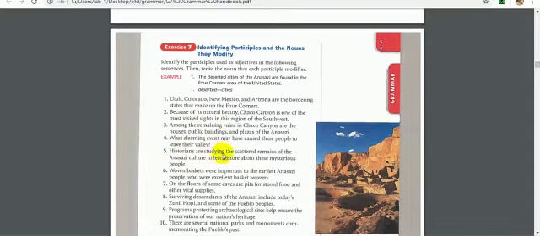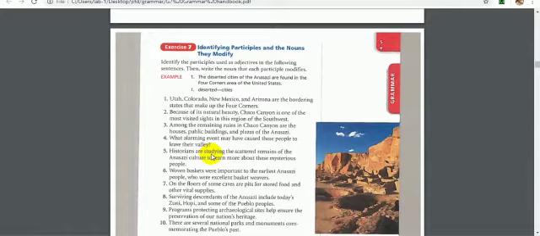Historians are studying the scattered remains of Anasazi culture to learn more about the mysterious people. Very good, let's take it one by one. Historians are studying. Studying ends with -ing and it is a present participle, but does it work as an adjective?